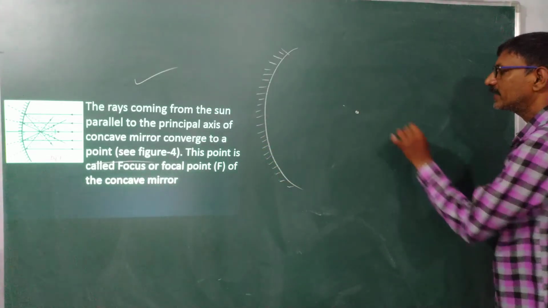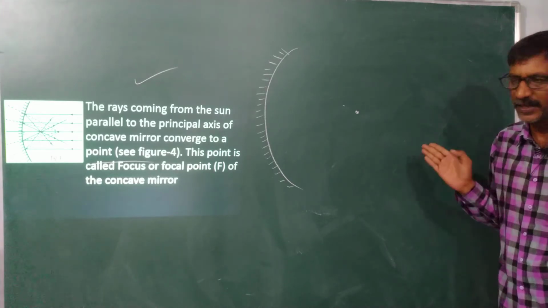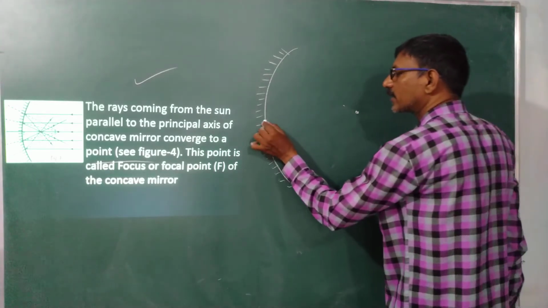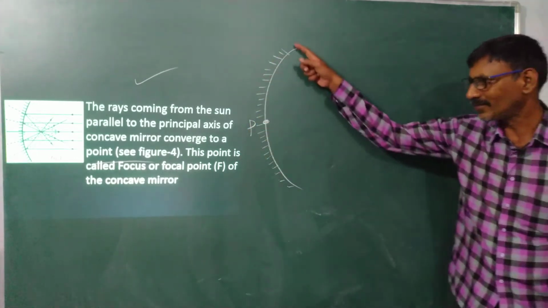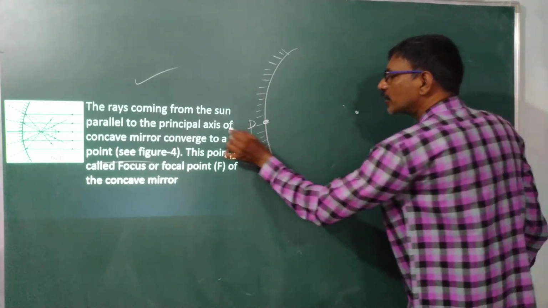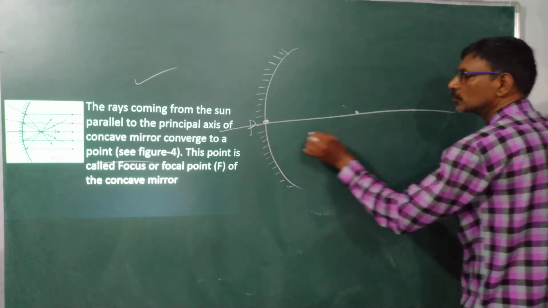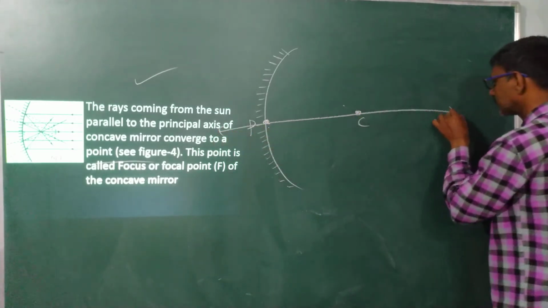This is my center of curvature. I told you how to find the center of curvature. This is my pole, the center of the concave mirror. By joining P and C, we get the principal axis.